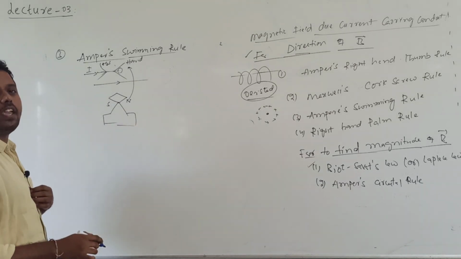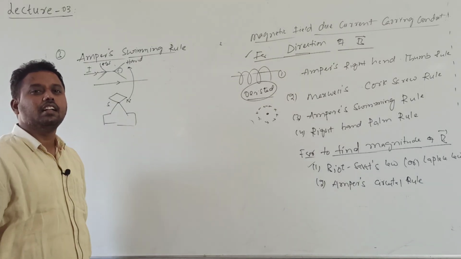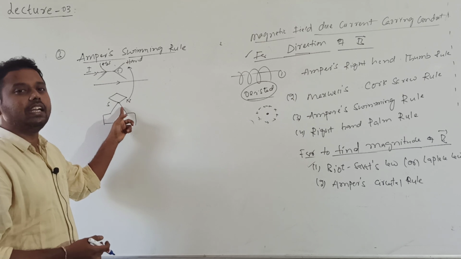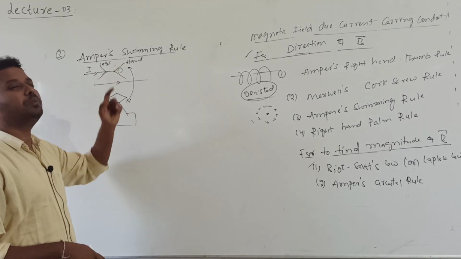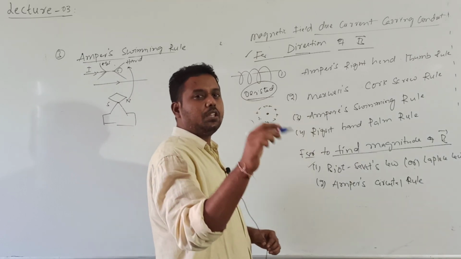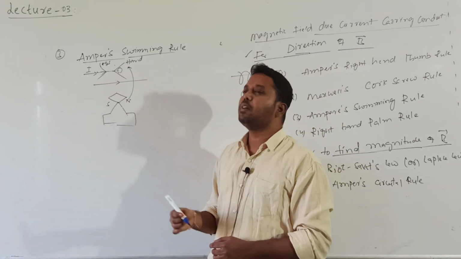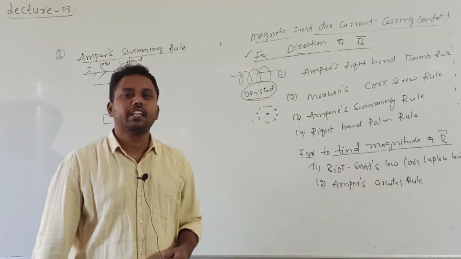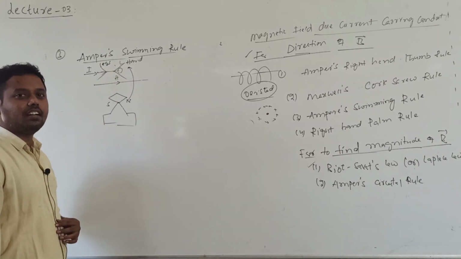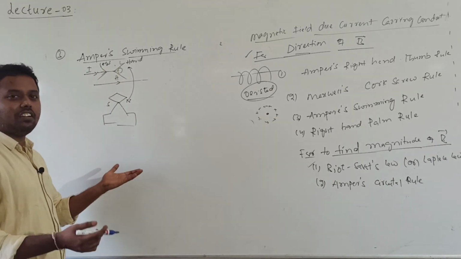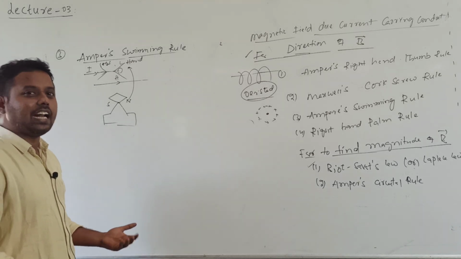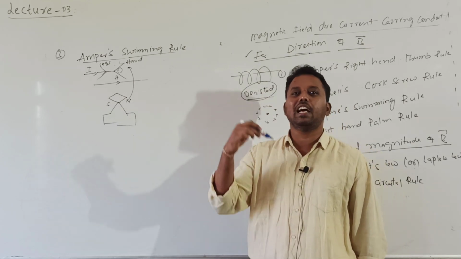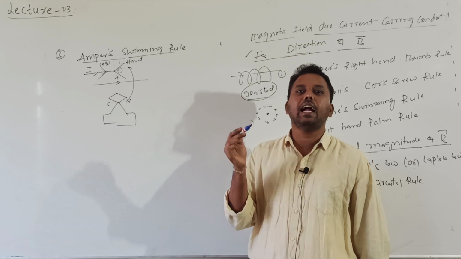So what happens if a person is swimming in the direction of the current passing through a conductor above a magnetic needle? The north pole will be deflected towards where? The north pole will be deflected towards the left hand of the person. This is the person's left hand, this is the right hand. Towards the person's left hand. Sir, why do we require left hand deflected or right hand deflected? We want to draw the field lines direction, whether they are clockwise or anti-clockwise.